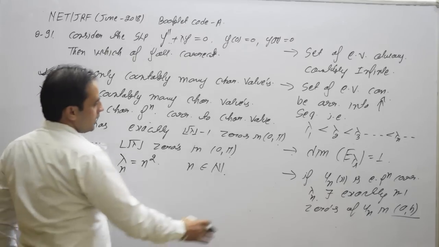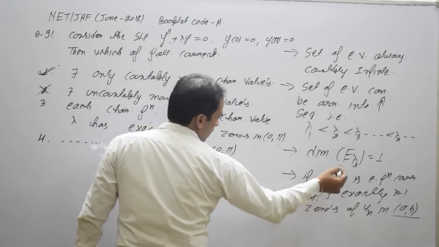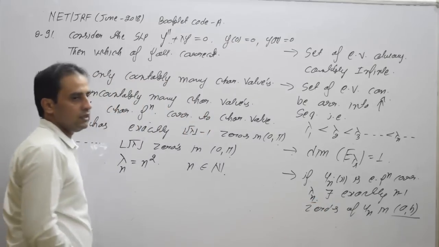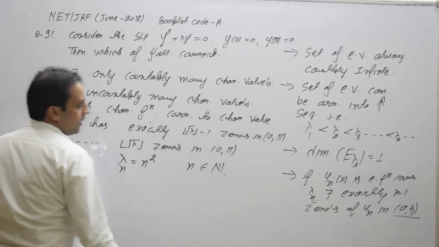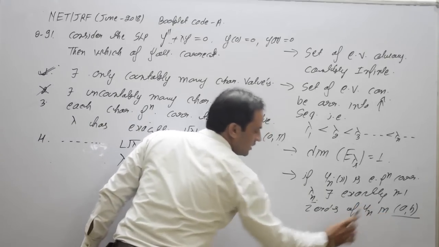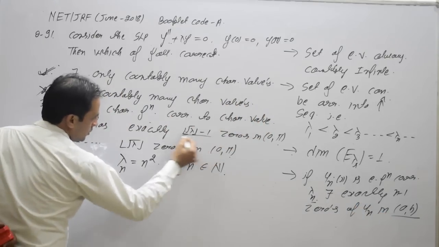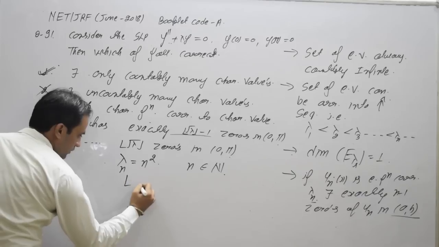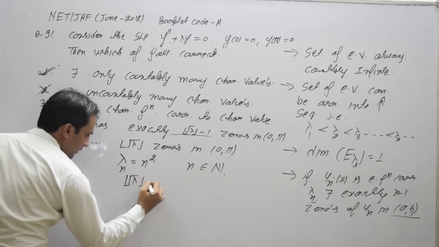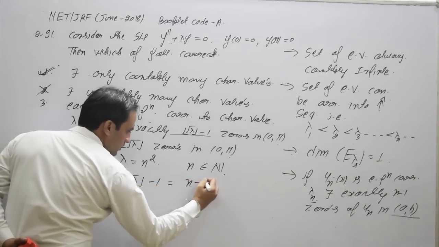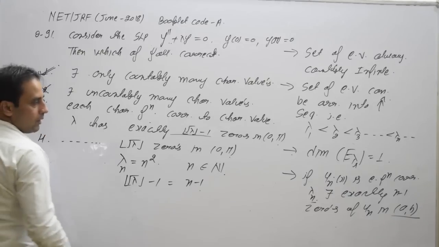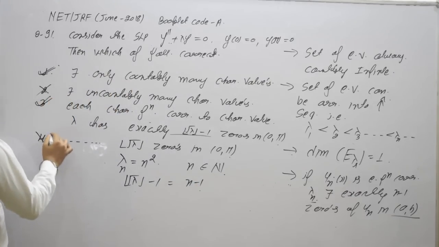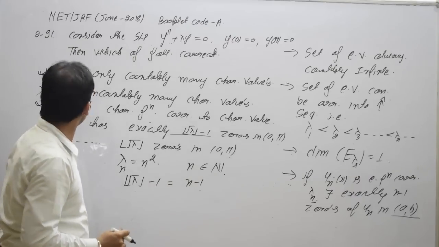And from the last property, if you pick y_n(x), an eigenfunction corresponding to the nth eigenvalue, there are exactly n minus 1 zeros in this interval. If you use this expression, the floor function of square root of lambda minus 1 is simply equal to n minus 1. So by the fourth property, the third statement is true and the fourth statement is false. Hence the answer is the first.